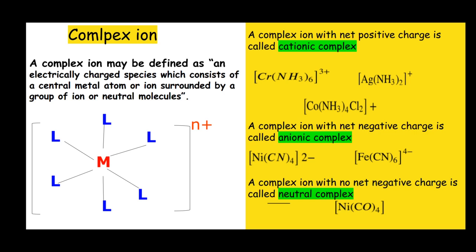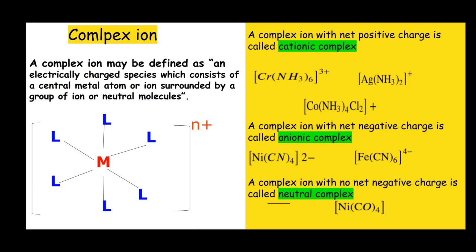Like here, as given in the picture, there is a central metal atom and this metal is surrounded by a group of ions or molecules, and there is a net charge on this complex ion. The charge on the complex ion may vary depending upon the charge on the central metal atom and the charge on the ligands. The groups or ions that are bonded to the central metal atom are called ligands.